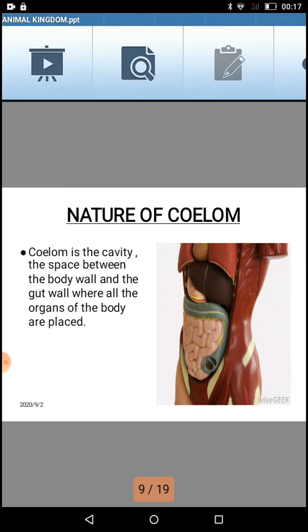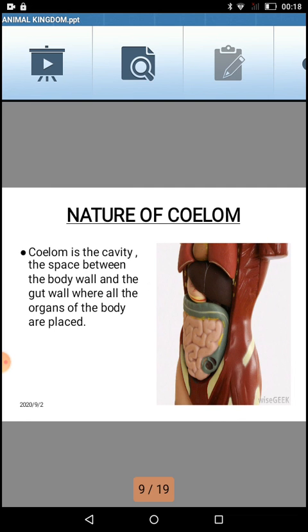They are enclosed in a thin membranous structure. Between that membranous structure and the outer layering of the body, there is a gap. That small gap, in human beings, is filled with fluid. That gap is called the coelom.